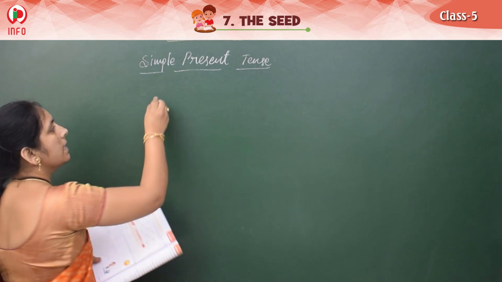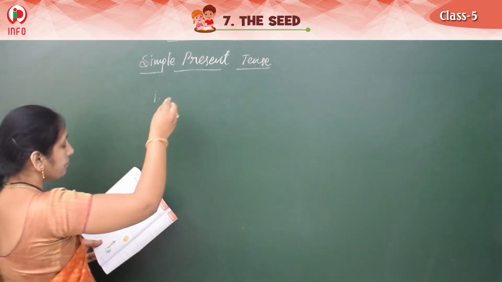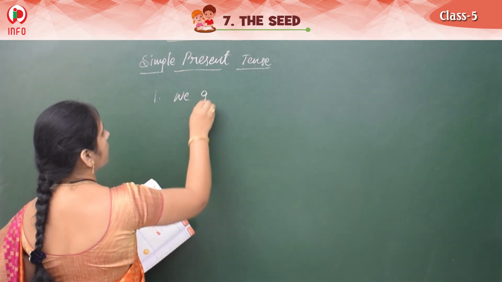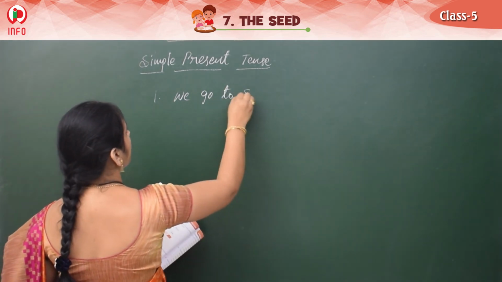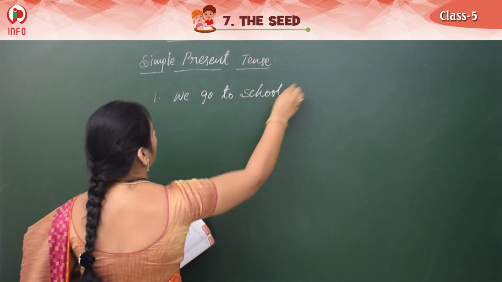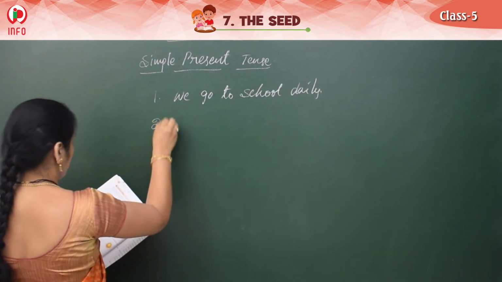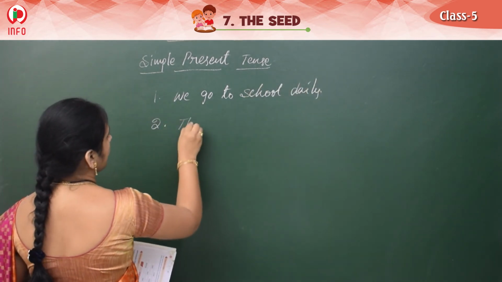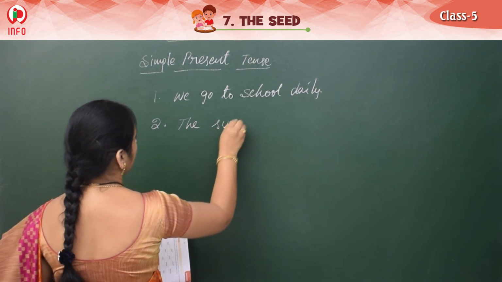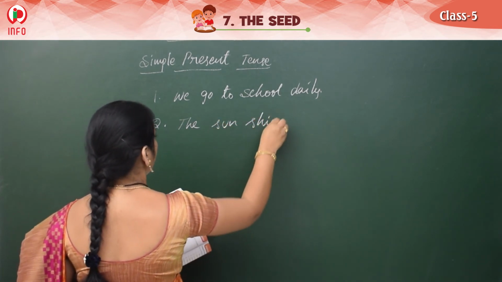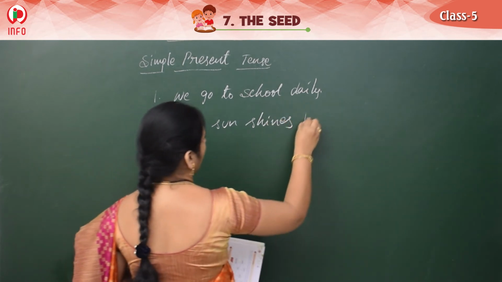Okay, suppose one example here: We go to school daily. And one more: The sun shines by day.